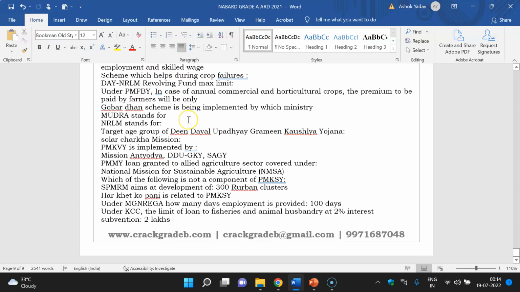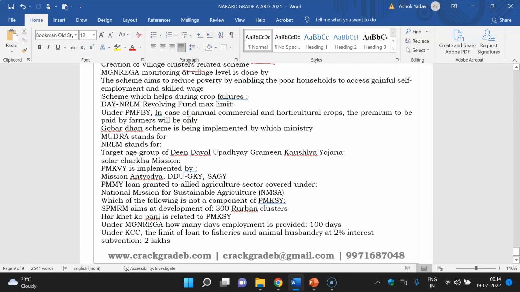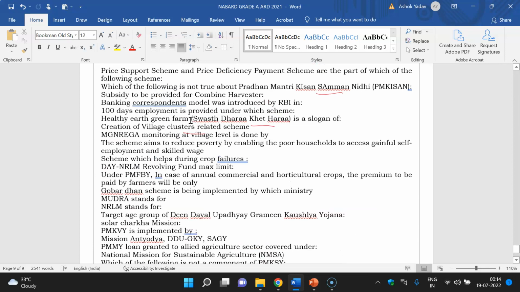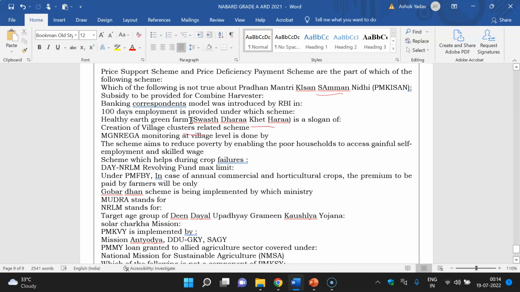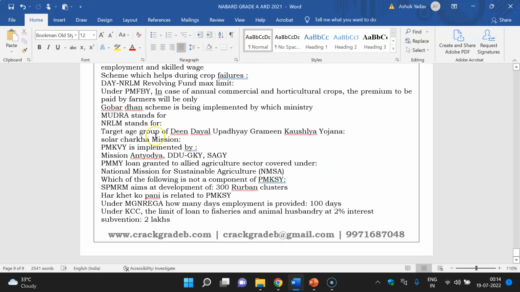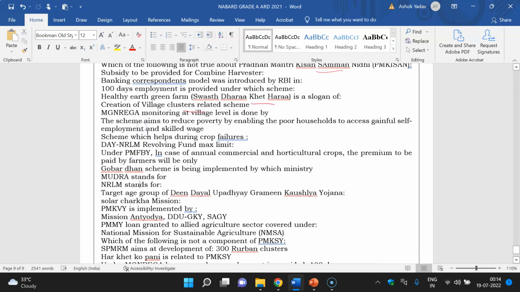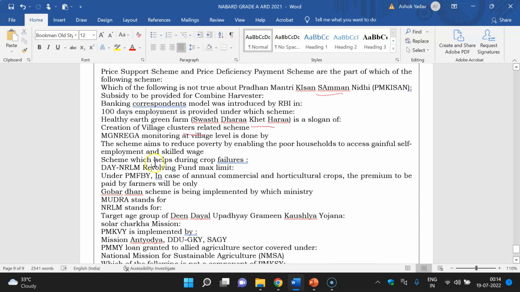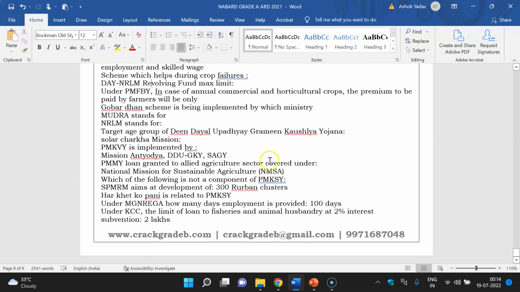You can see mainly NRLM is very important for this. NRLM, National Rural Livelihood Mission, and Ministry of Agriculture and Farmer Welfare schemes, Ministry of Animal Husbandry, Dairying and Fisheries, that is Ministry of Fisheries, Animal Husbandry and Dairying, that is also important, so you have to study those schemes. You can see that NRLM every year they are asking, MG NREGA they can ask in these schemes, and you can go through these questions and accordingly you have to prepare.